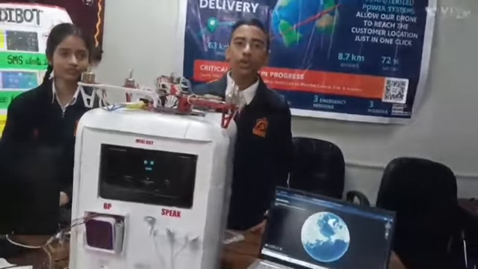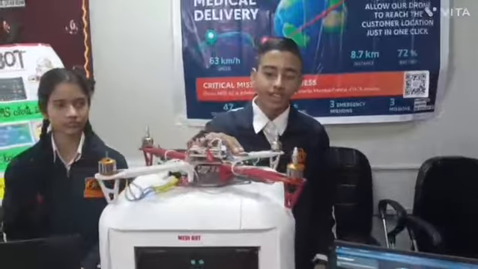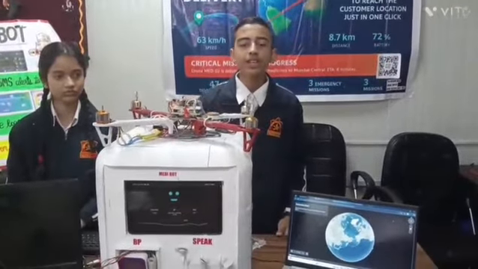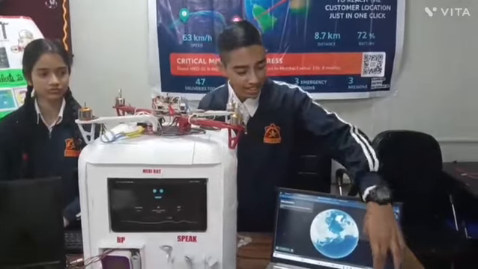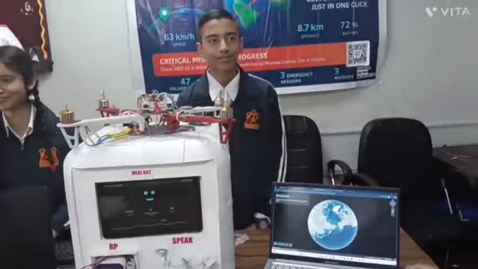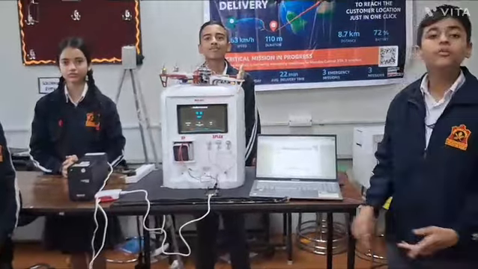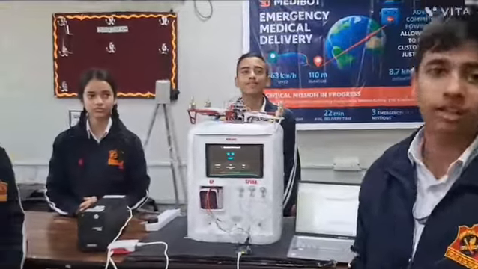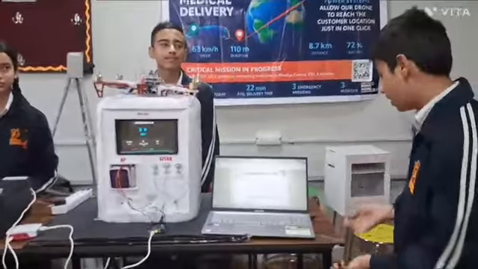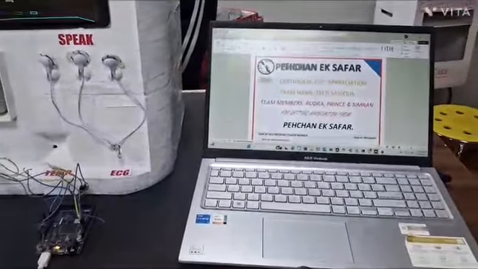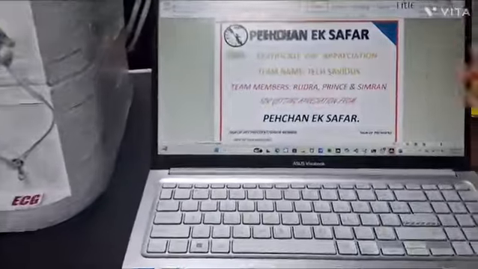Now my friend will explain further. We have integrated our Medibot with this quadcopter, which contains a smart GPS navigation system, which enables rapid drone delivery via single click. We've also got a collaboration recommendation certificate from one of the desired institutes, a recommendation certificate from Pehchan Ek Safar NGO of IIT Ropar.